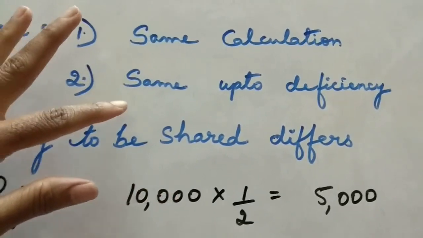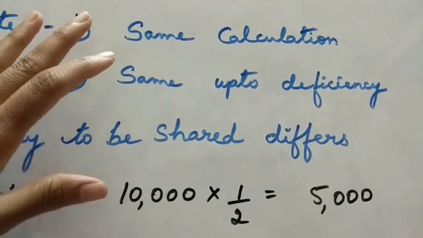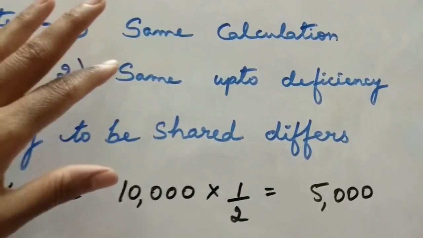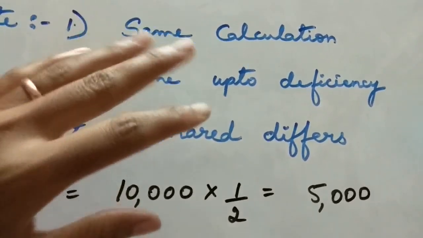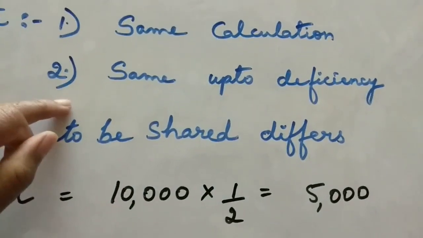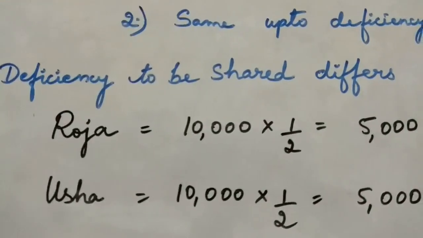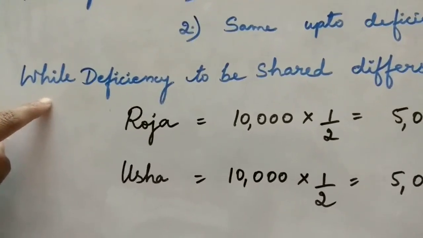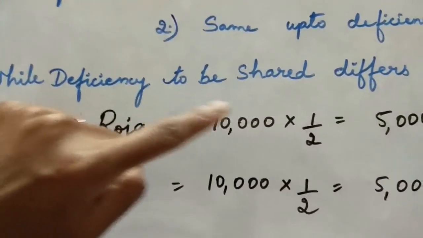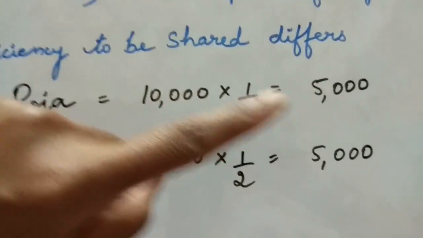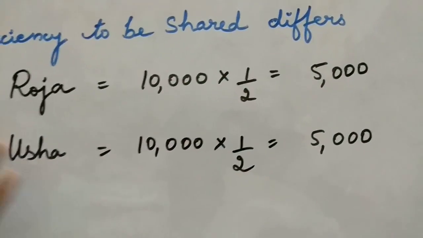Next, going to the second working note, up to finding the deficiency, there are no changes. Using the new profit sharing ratio, you distribute the profits among the partners and find the deficiency, that is 10,000. You can just copy the same calculation. After copying that, go for the deficiency to be shared. Here the deficiency will change, since the deficiency to be shared among the partners differs in different cases. Here they have given that the guarantee is given by both the partners equally.